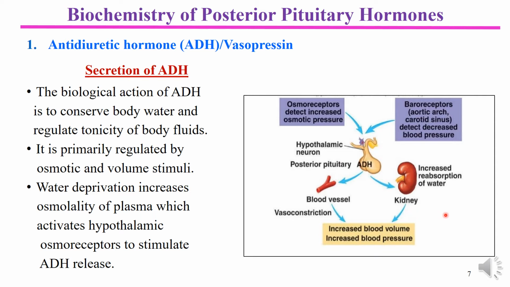So concentration becomes low because water is retained by the action of ADH through the kidney. So this was the pattern of secretion of ADH and its role in maintaining water content of the body.